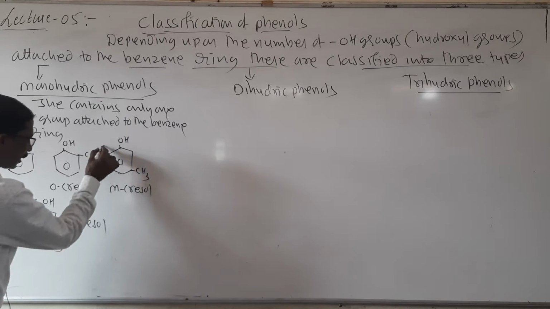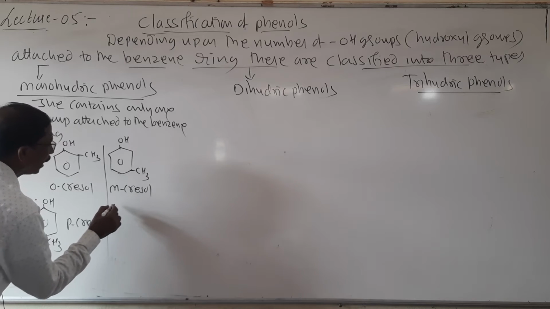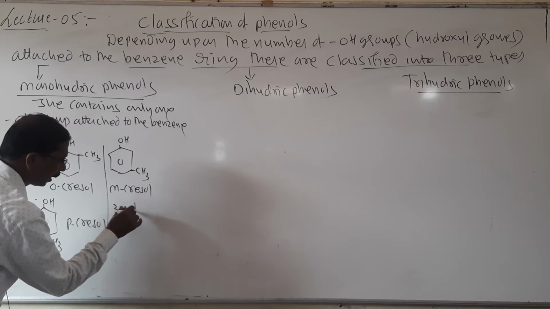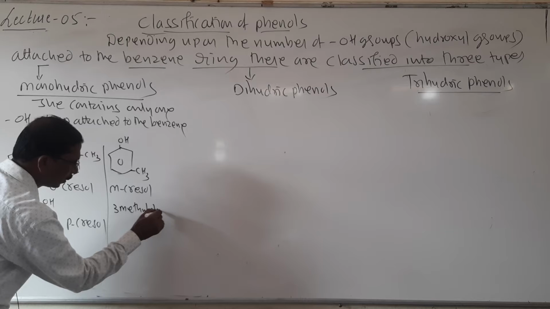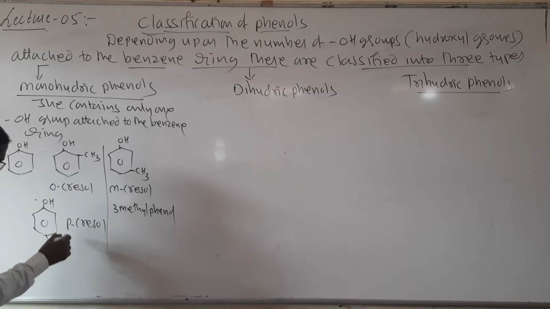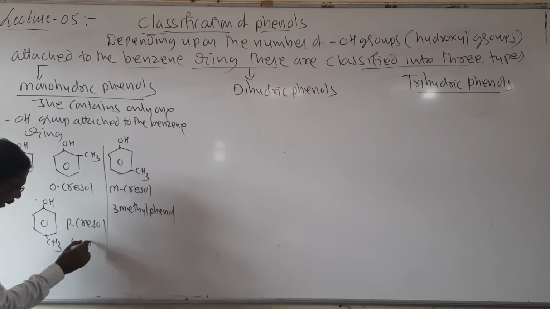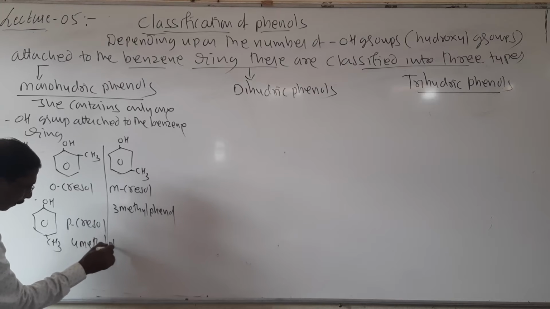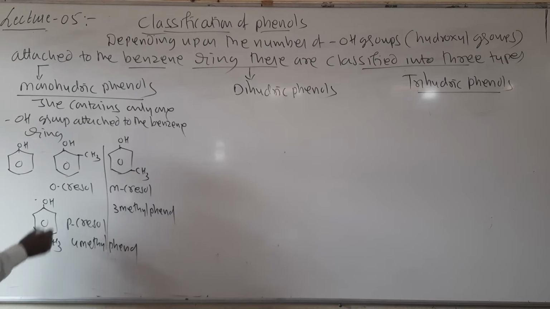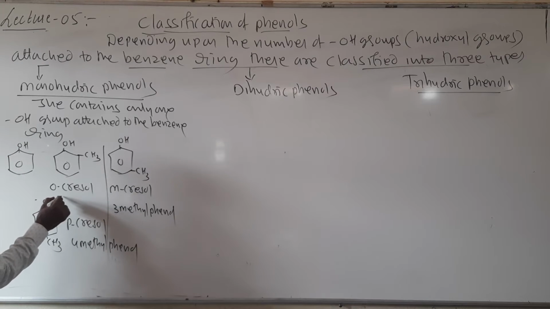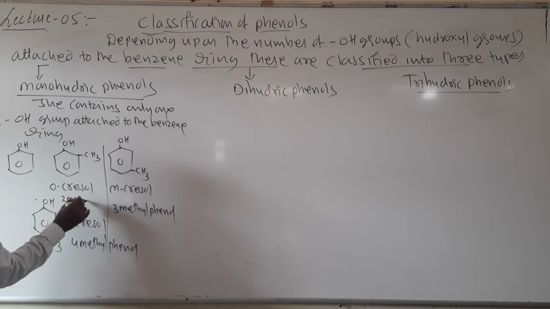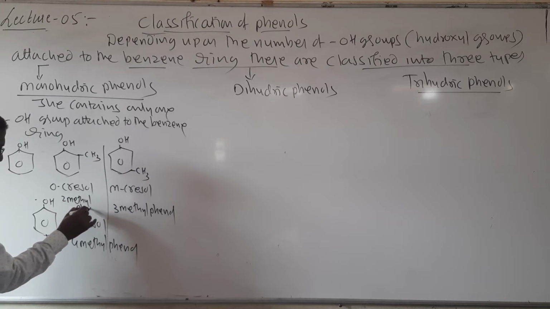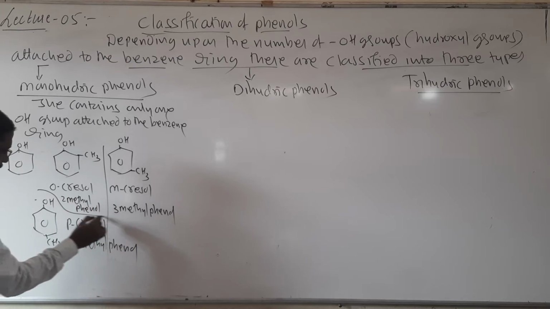Here the IUPAC names are 3-methyl phenol, 4-methyl phenol, and 2-methyl phenol.